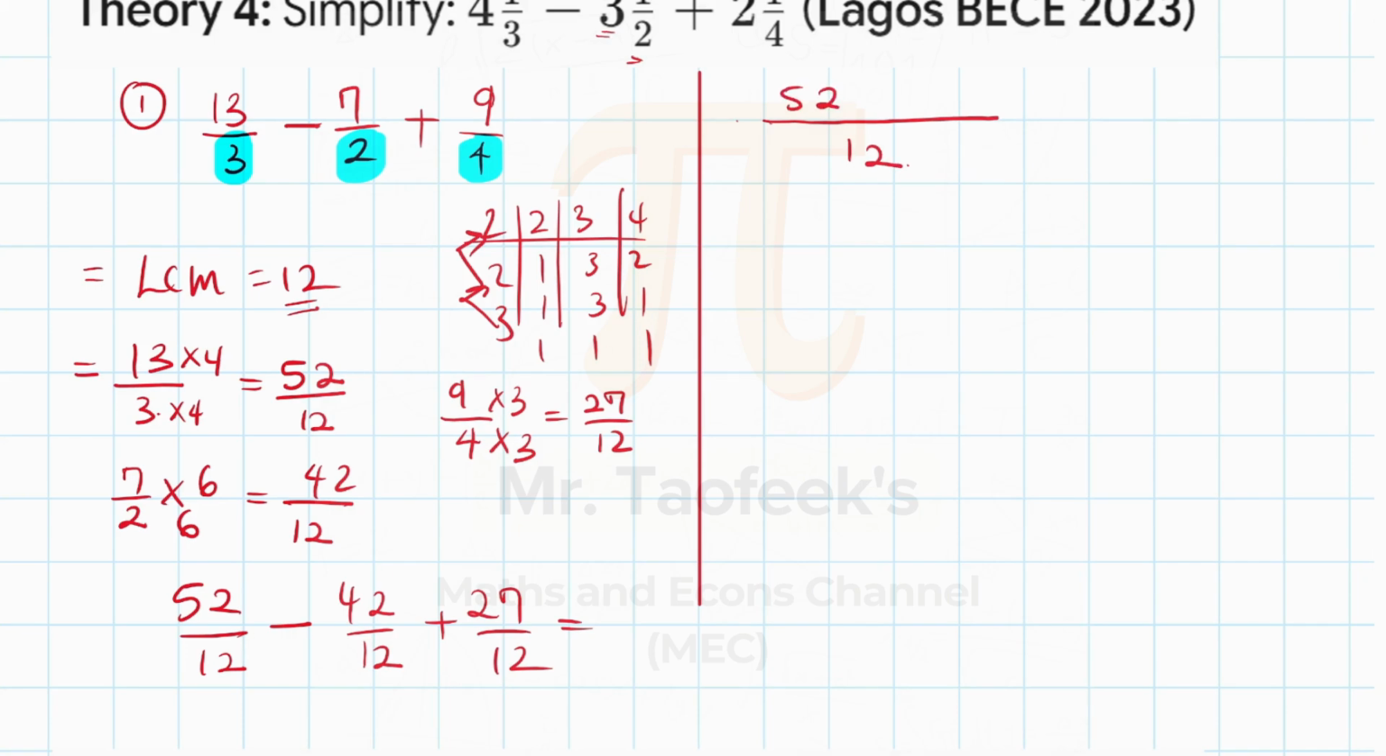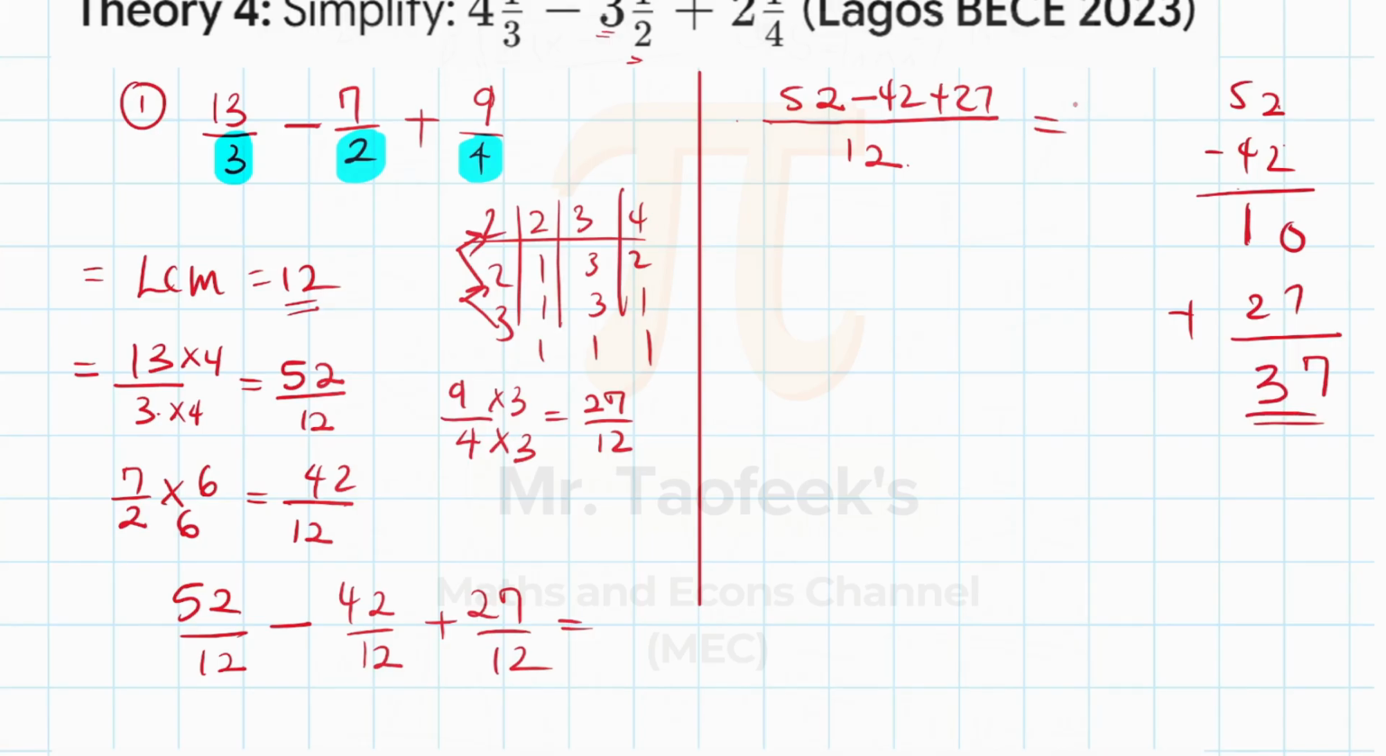Then you just write out your numerator, 52 minus 42 plus 27. Okay, so what is 52 minus 42? This is going to be 2 minus 2, 0. 5 minus 4, that's 1. And then we add 27. So 0 plus 7 is 7. 1 plus 2 is 3. 37. So our answer is 37 out of 12.